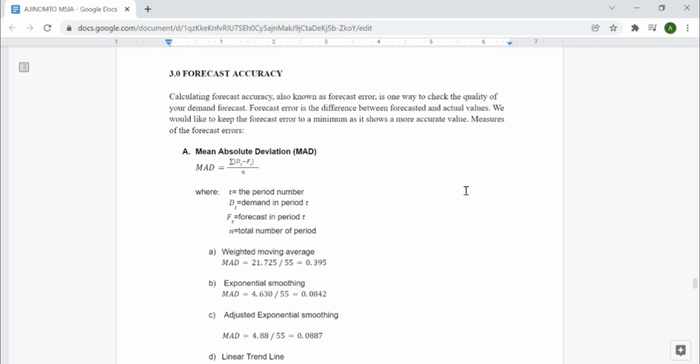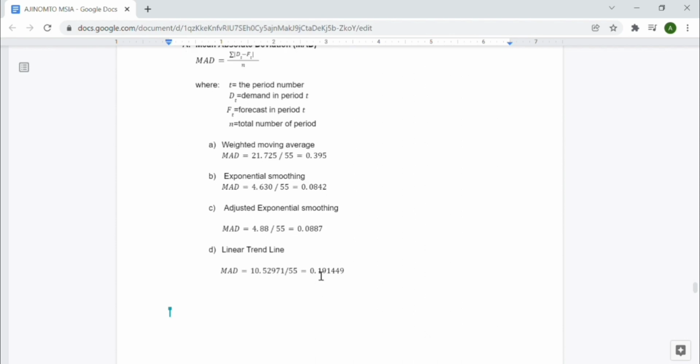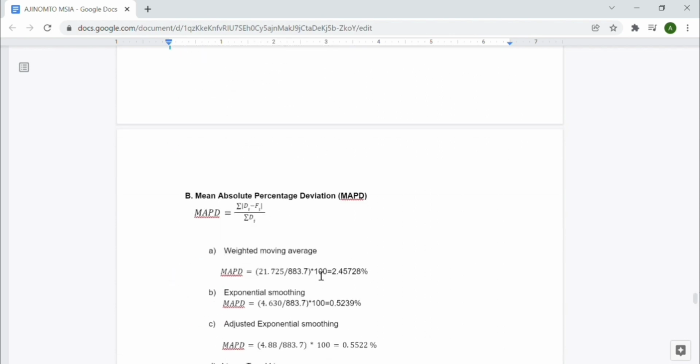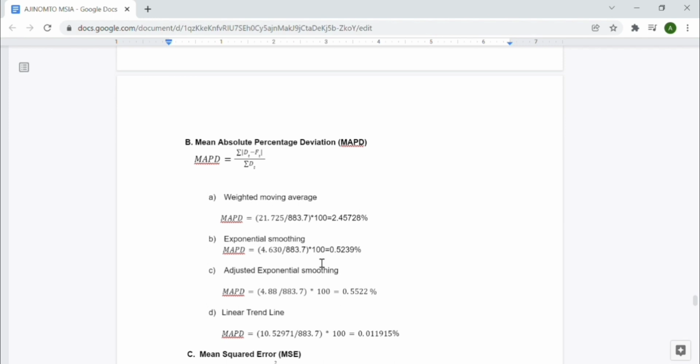Okay, now we continue with the forecast accuracy for the weighted moving average. First, for the mean absolute deviation, MAD, the value for the weighted moving average is 0.359. Then, for the mean absolute percentage deviation, MAPD, the value is 2.45728%.